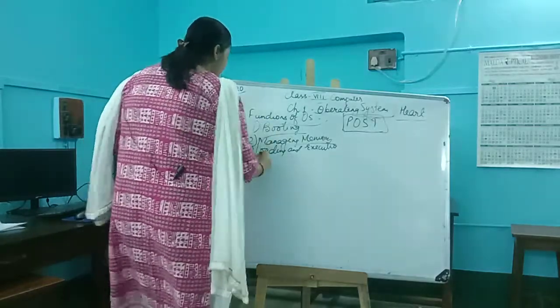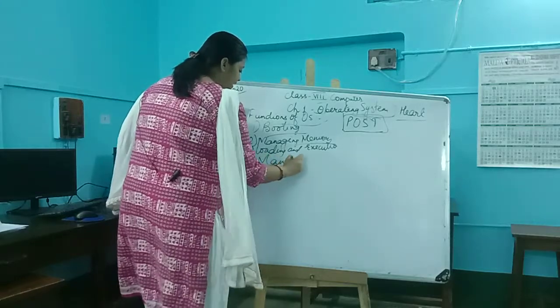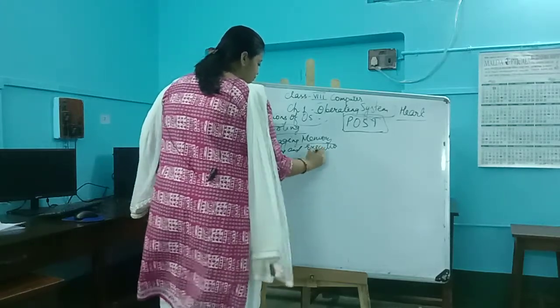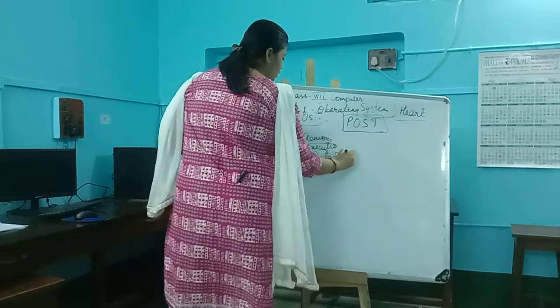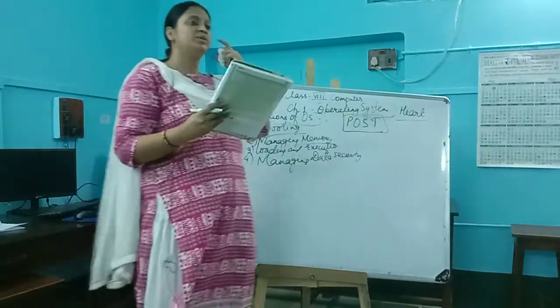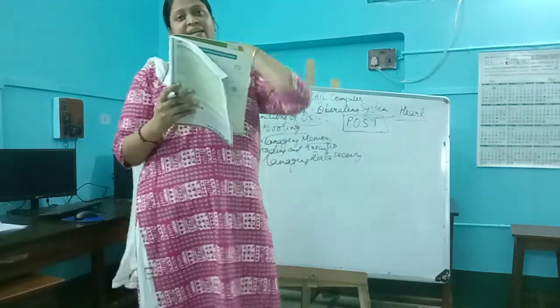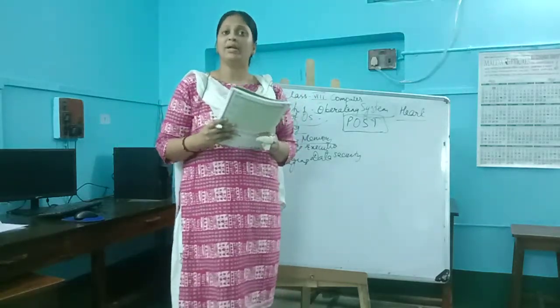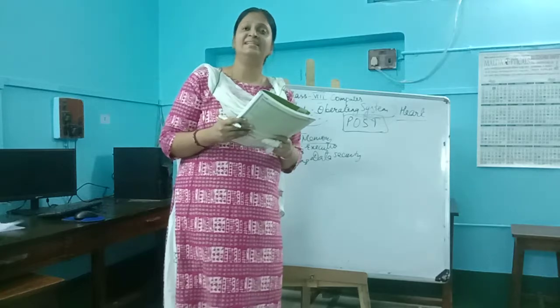Fourth, managing data security. Now what is this managing data security? We all know that generally when we save any data on a computer, it gets stored in the hard disk in the form of files and folders.